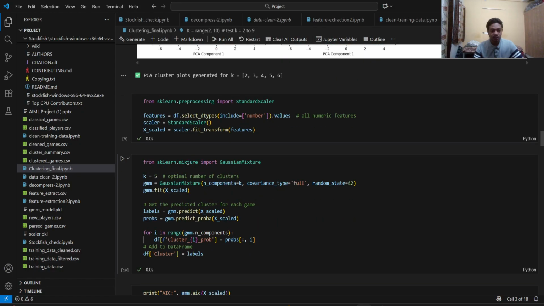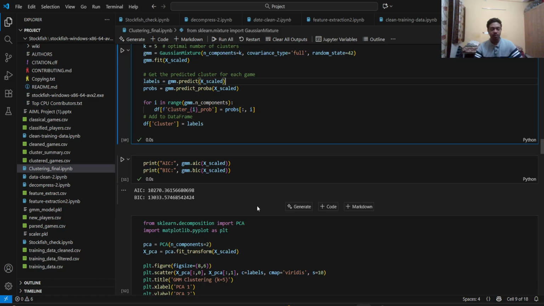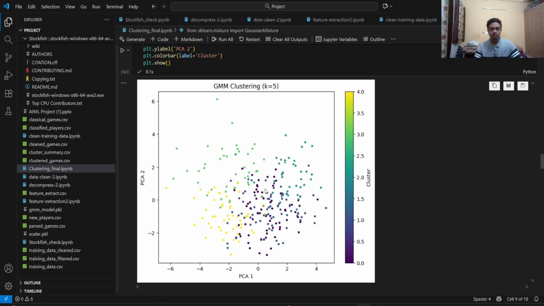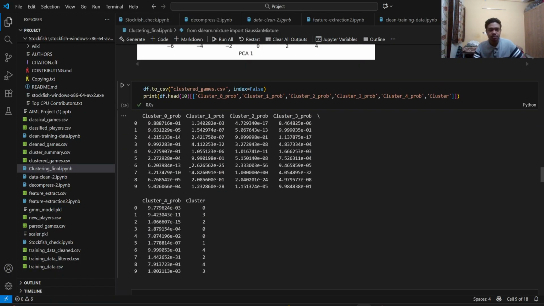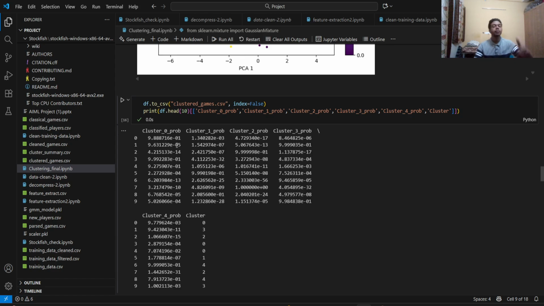So this is where I've applied the Gaussian mixture model, the GMM, and as you can see, this is the table assigning the probabilities of data points to different clusters. Let me just take an example.